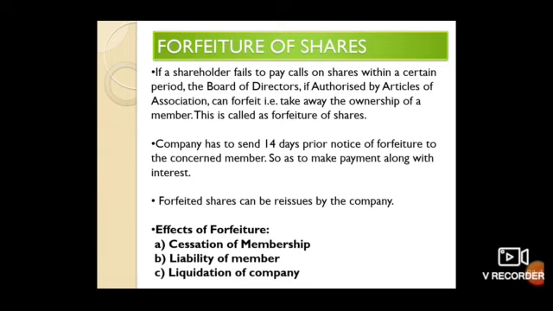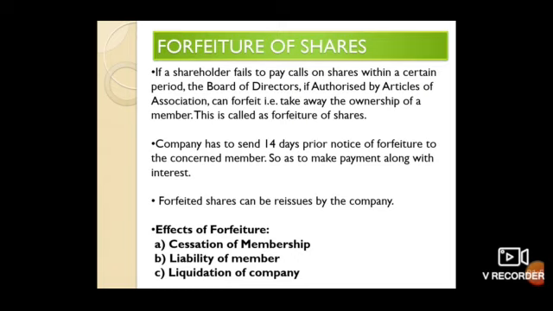I'll give an example. If I forfeited shares of Kunal, and I reissued those shares in the public and someone purchased those shares, so now the liability of Kunal will be over. Once the company reissues those forfeited shares, the liability of the member is completed. Clear? Now Kunal will not have to pay the unpaid amount on shares.